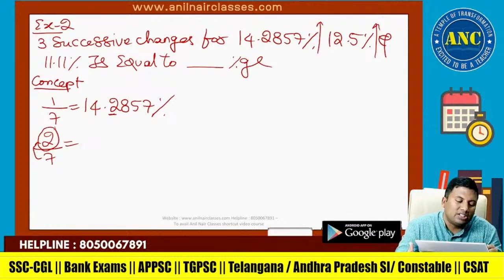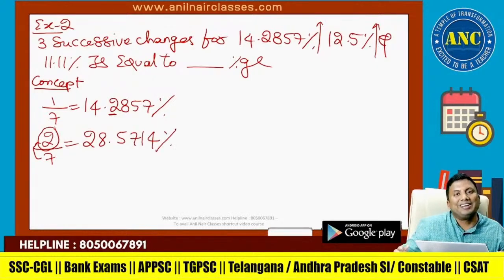The digit 2 is present here. Write this digit and the next digit, then dot, then the remaining digits in serial order. The answer is 28.5714. Again I am repeating.